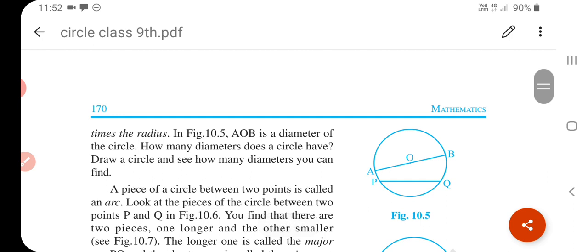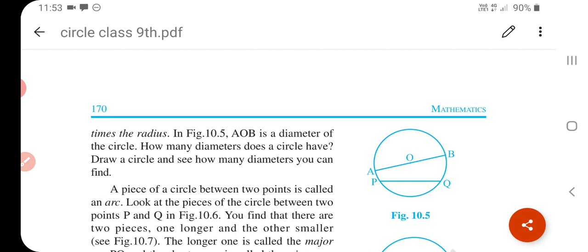What about circumference? What do we call circumference? The length of the complete circle is called its circumference. Length of the complete circle, we call it the circumference of a circle.